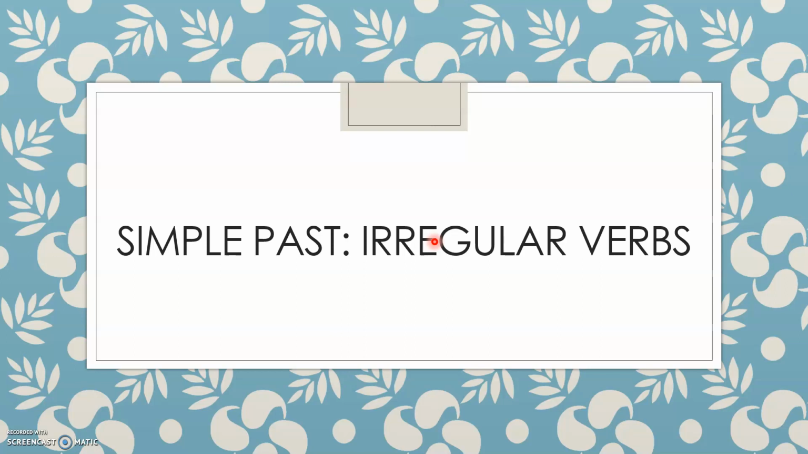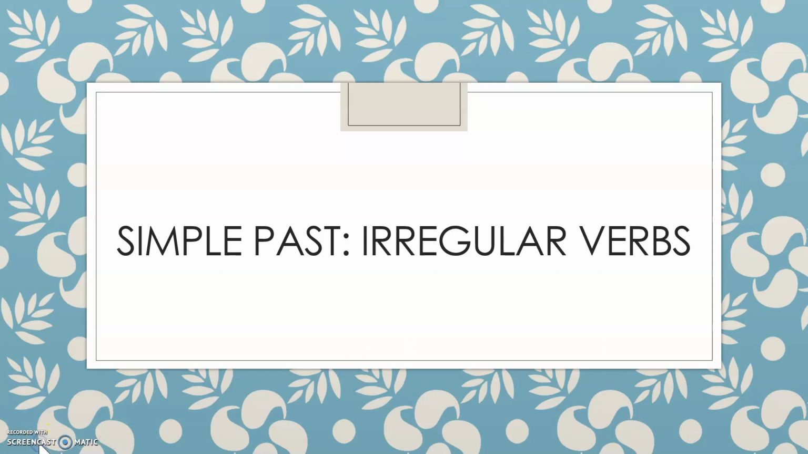So now let's quickly start with today's class. In this video, we're going to continue talking about the simple past tense. If you remember, in the previous video, we started talking about the simple past tense and we talked about the regular verbs in the simple past tense. In this video, we're going to talk about the irregular verbs. Let's see what these verbs are and how we can form different sentences using the irregular verbs.